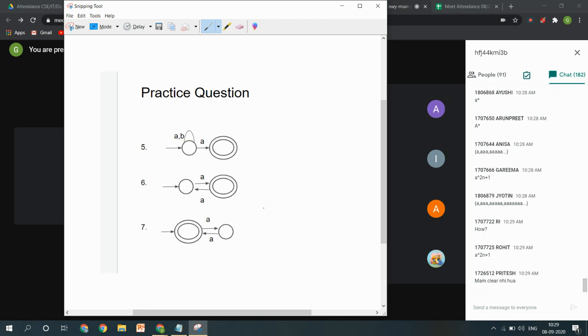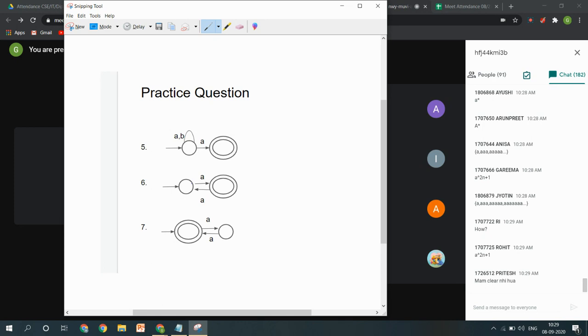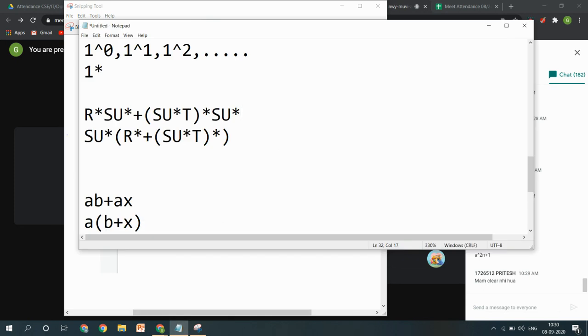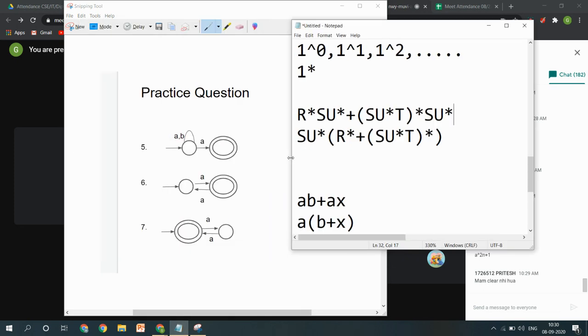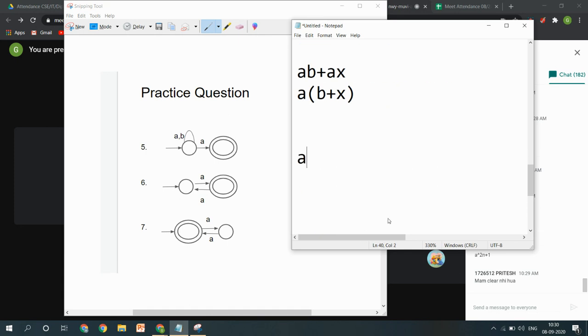Okay, just to explain this, what is happening here is that if I am saying only A is acceptable, only A is acceptable in this case, so my alphabet set is clearly A, and if I am going to start it, I would just say that I will take a single A first, a single A accepted. Okay, A is in my answer. We will write it here that A will be accepted.